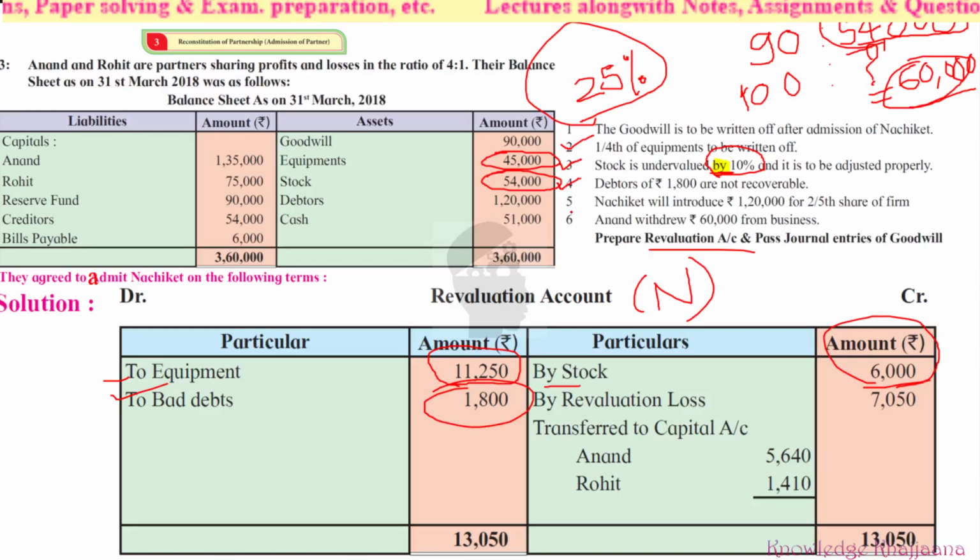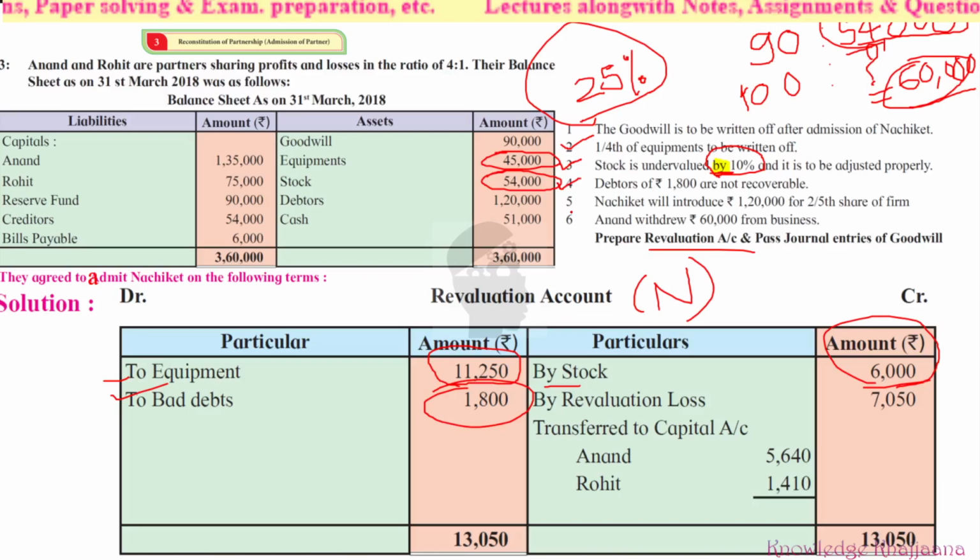Now after totaling the amounts on the debit side of the revaluation account, we find the total as rupees 13,050, which is greater than the total on the credit side, because there was only one item with the value rupees 6,000 on the credit side. So they are suffering a loss on revaluation, and that loss should be transferred to the partners' capital accounts.